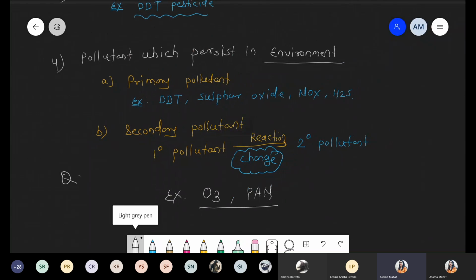And again, there is one question. Out of the following, which act as secondary pollutants? Number 1 is ozone, and number 2 is PAN. So is this point clear, everyone? Okay, fine. So tomorrow we'll continue with this part, the meaning of primary and secondary pollutants.